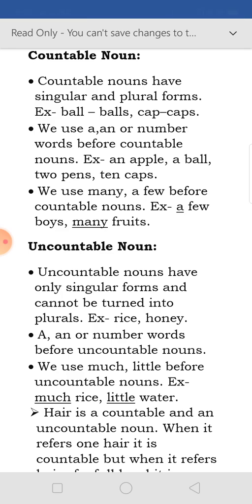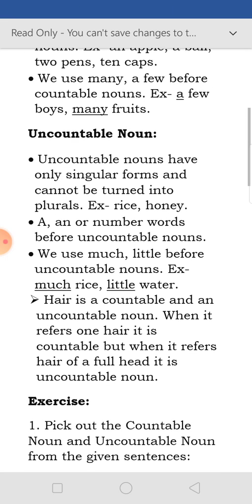Group of people is uncountable, but we can use a group of people. Number 3 point, with countable nouns we use many, a few, like a few boys, many fruits. But with uncountable nouns, we use much, little, all these words.